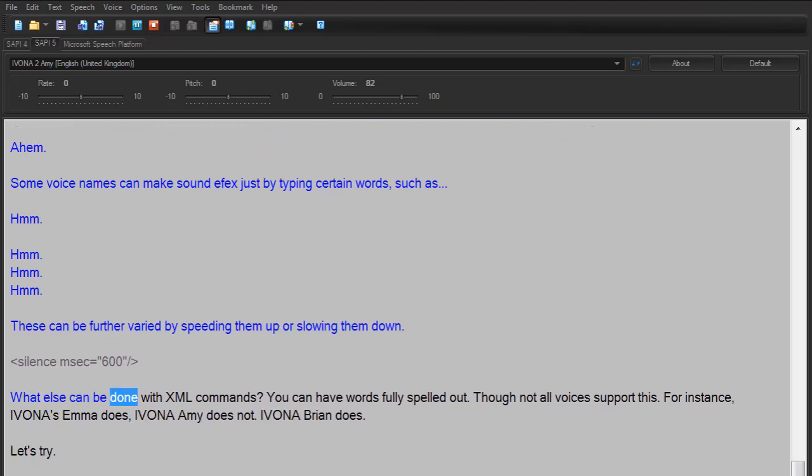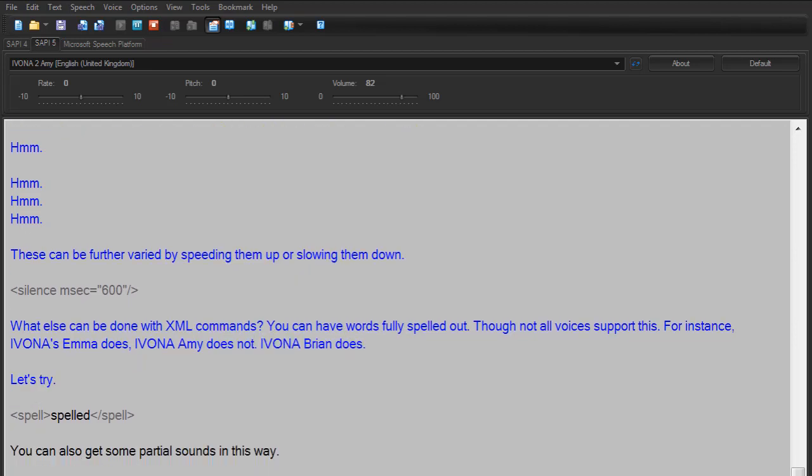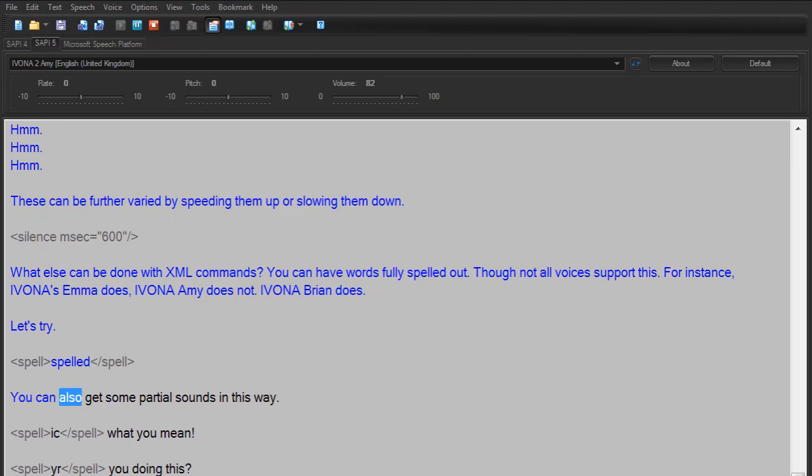What else can be done with XML commands? You can have words fully spelled out, though not all voices support this. For instance, Ivona Zema does, Ivona Amy does not, Ivona Brian does. Let's try. Spelled. You can also get some partial sounds in this way.